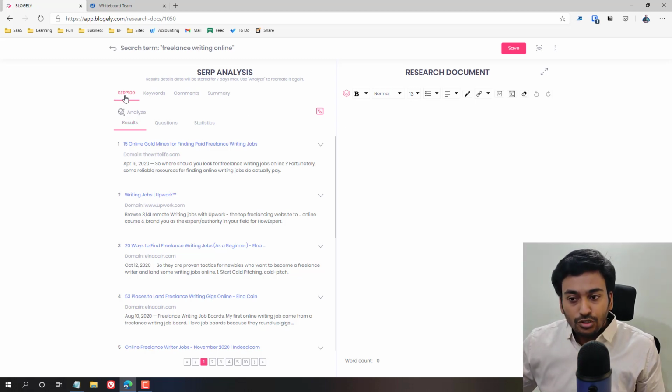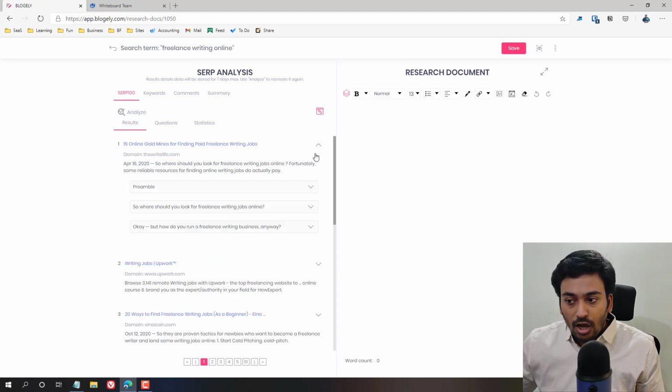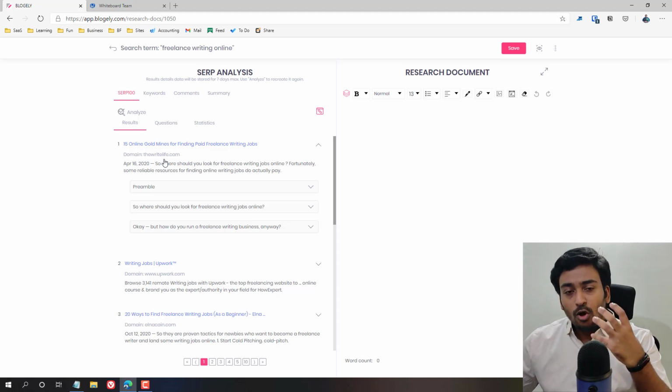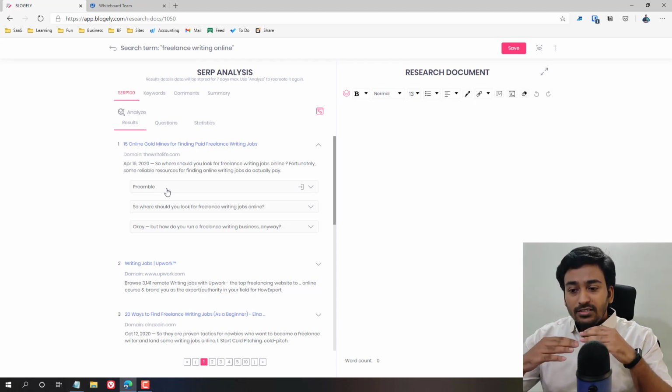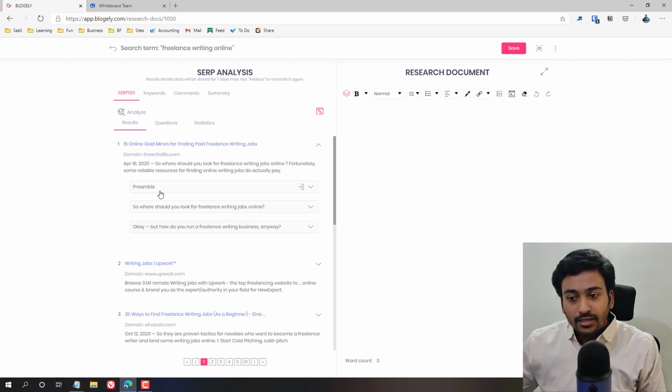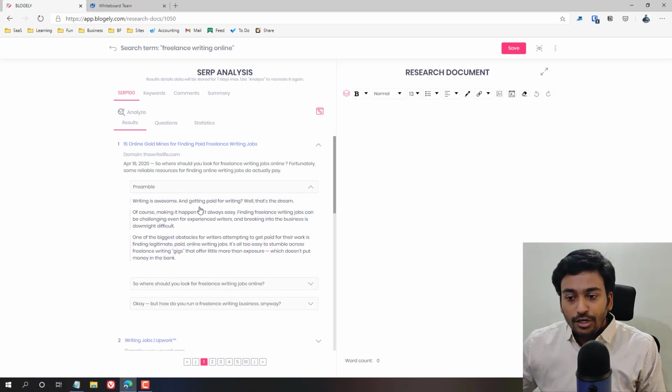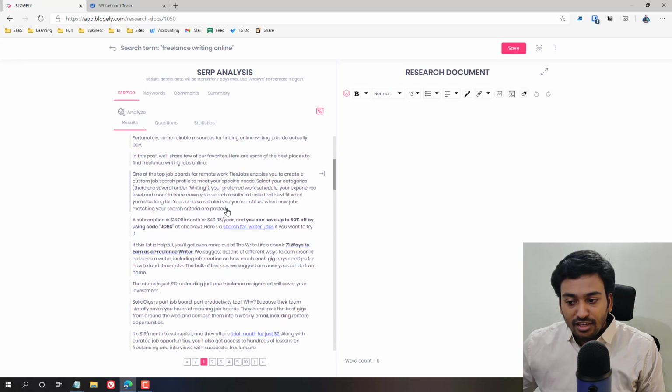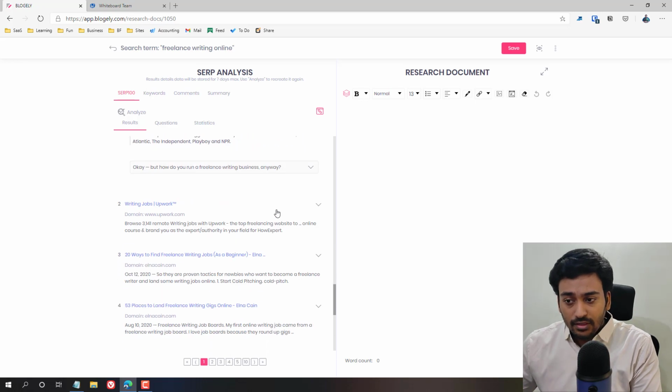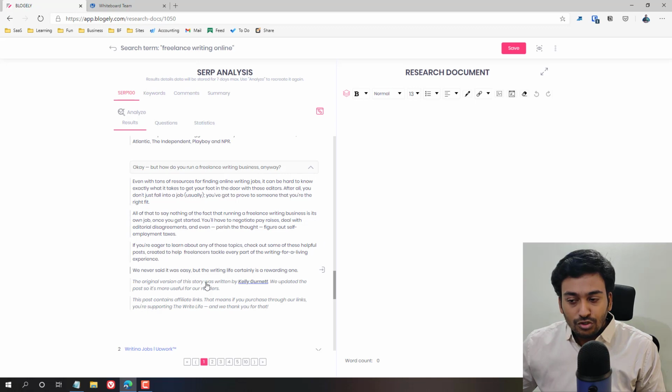So for example, it shows the top 100 results, and if you open up any of these tabs, you can see what it does. It goes inside that article and tries to extract all the content inside that web page and differentiate it under different modules, which are separated by H2 headings. So if you take a look, it shows what is the section under the preamble, and if I go here, what the second section is, the whole text, everything it shows here.